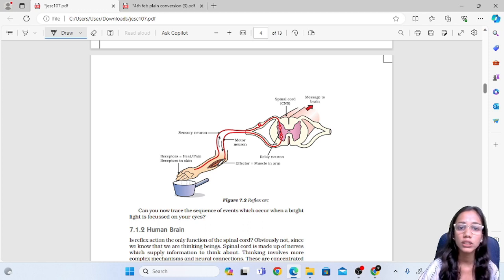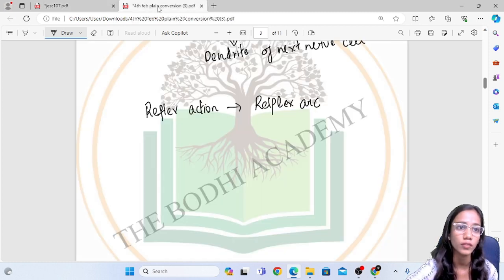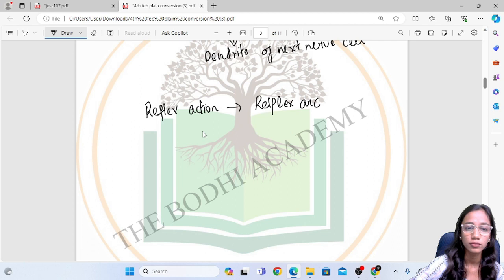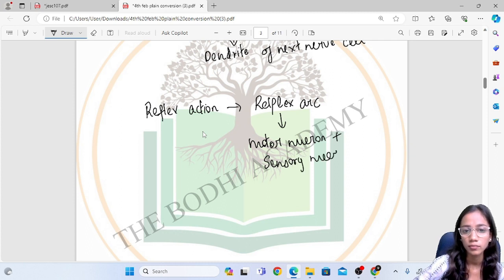So this is the combination of the nerve cells. Nerve cells meet in a bundle where they form the reflex arc in the spinal cord. For example, the motor neuron plus the sensory neuron is formed in the spinal cord.